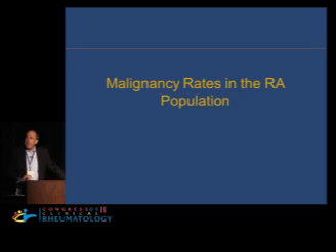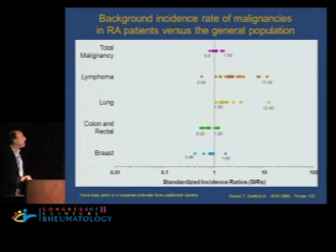In order to understand effects that some of our treatments may have, we have to look at malignancy in the general population of rheumatoid patients. So this is something we may have seen before. If we look at total malignancies up here at the top, there's in fact no difference between our rheumatoid patients and a general population. If we look at lymphoma, we can see an increased incidence of lymphoma in our rheumatoid patients. Also, what we're aware of is also an increased risk of lung cancer in our patients. There's a tendency toward a reduction in colorectal cancer and a reduction in breast cancer.